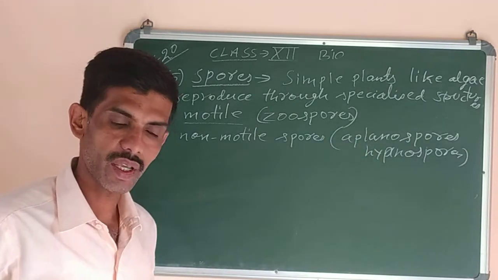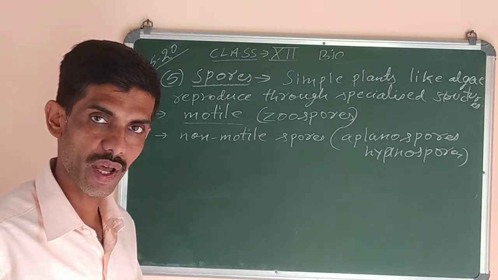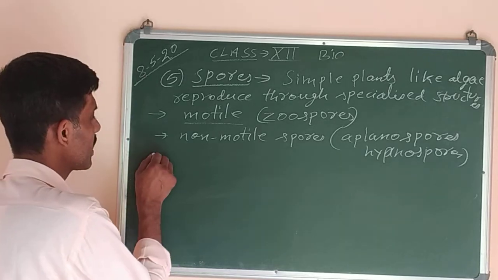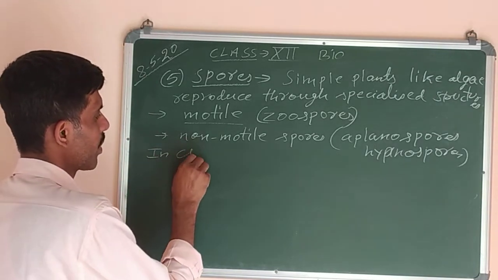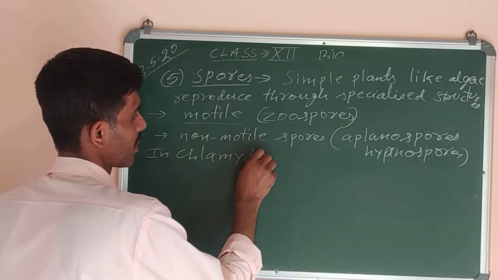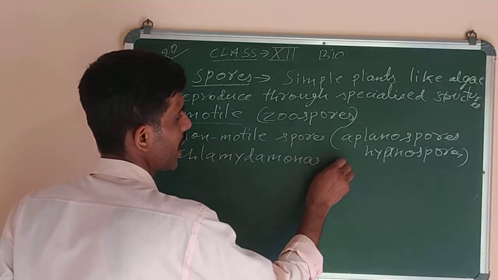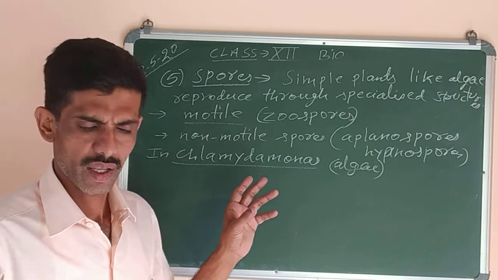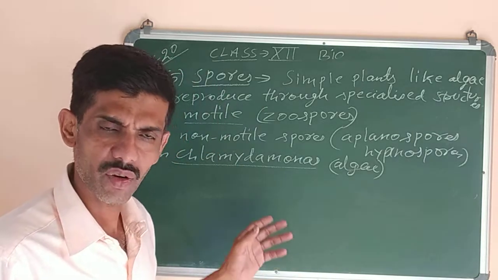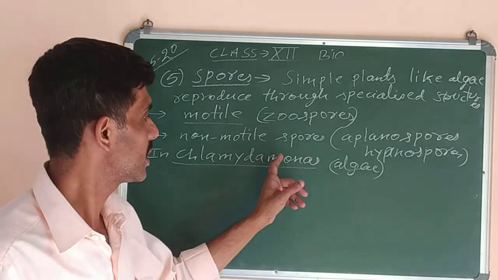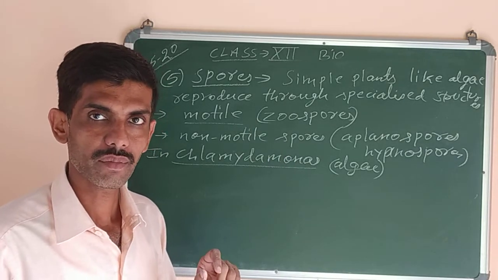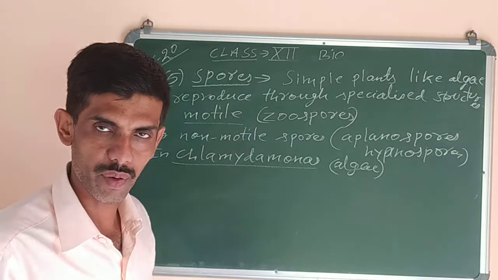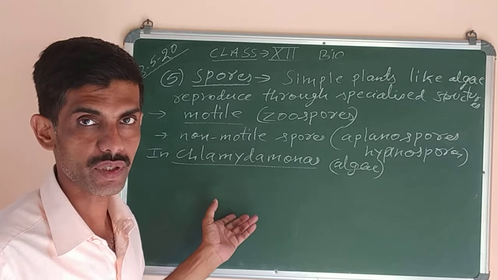Now next, in our syllabus two examples are there: Chlamydomonas, and the second one, conidia formation in fungus. First we have to study Chlamydomonas. What is Chlamydomonas? Chlamydomonas is the name of an algae. It is a unicellular algae, sorry, not fungus. Unicellular means made up of a single cell. Its asexual reproduction occurs by spore formation, and these spores are motile spores, that is zoospores.